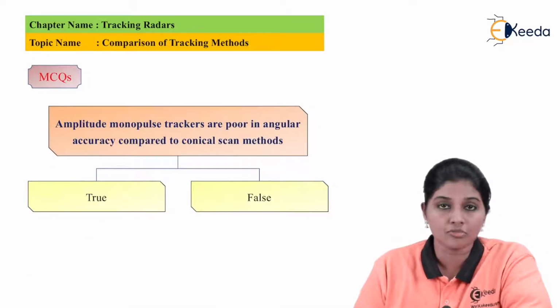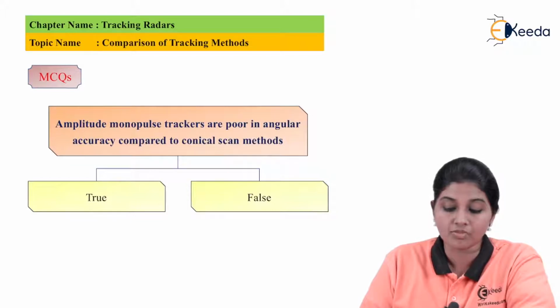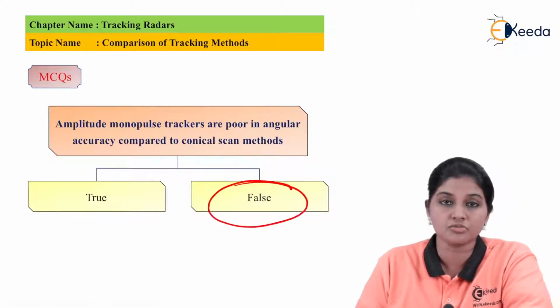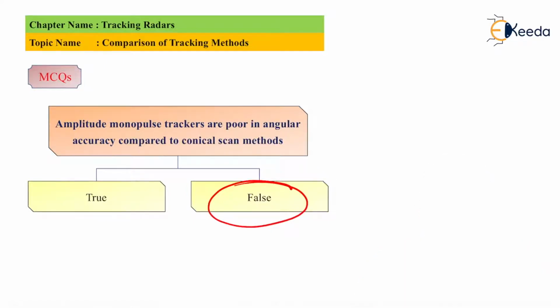Therefore, moving back to the problem statement, we can say that the statement that the amplitude monopulse tracker is poor in angular accuracy compared to the conical scan method is false, so option B, the false option, is the correct answer. Now let's move to the next question.